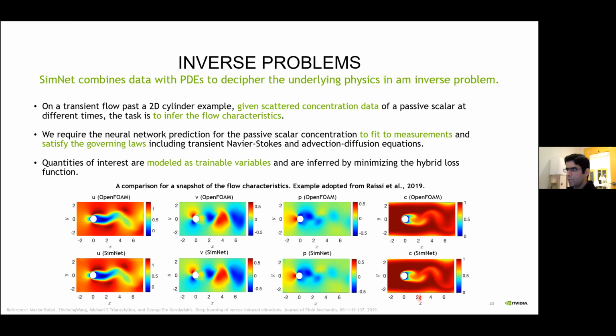The figure here shows a comparison between the SimNet results and the OpenFOAM results for a snapshot of the flow velocity, pressure, and passive scalar concentration fields. And once again, the SimNet and OpenFOAM results are in good agreement.